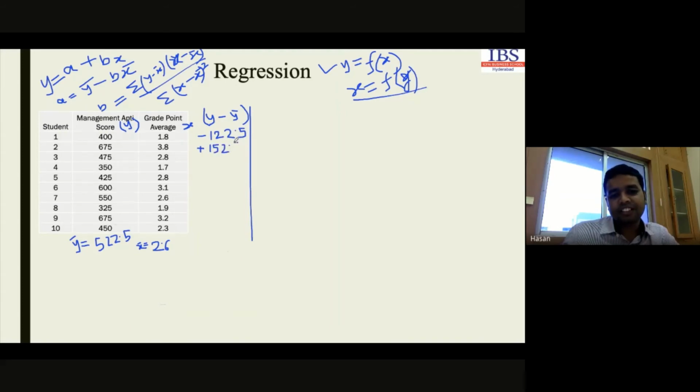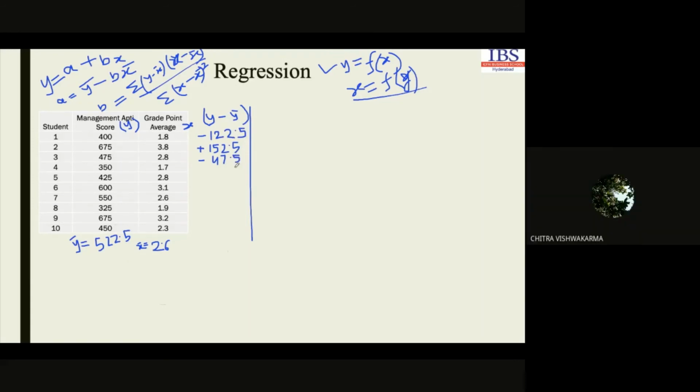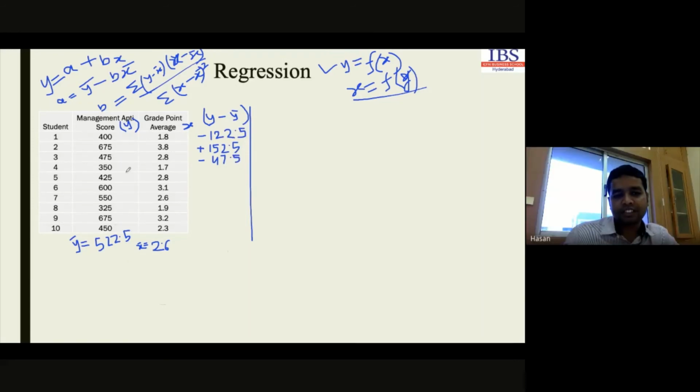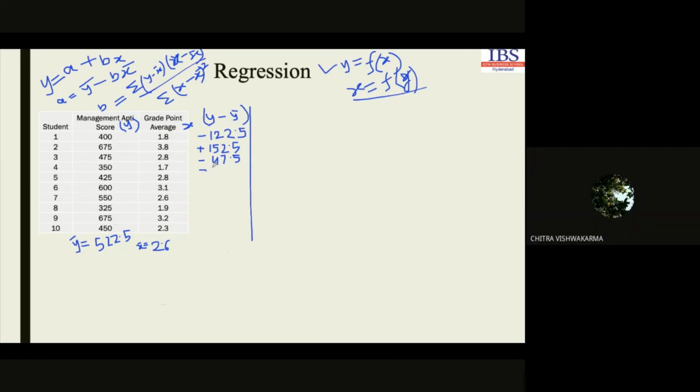Which one will be next? 475 minus 522.5. How much will the value be? 47.5, right? Yes, sir, minus 47.5. Next one, 350 minus this one. How much? 172.5.